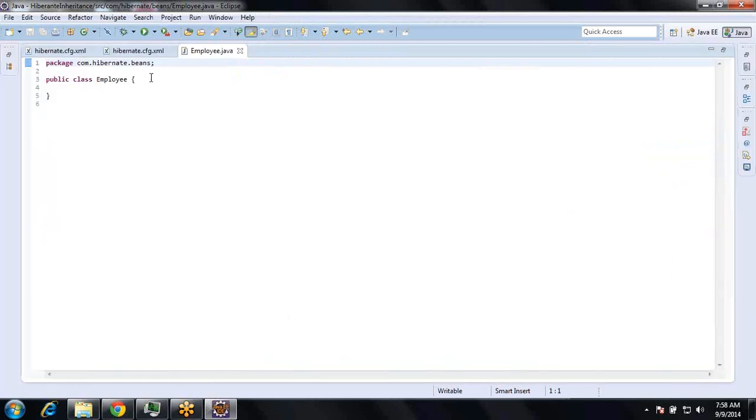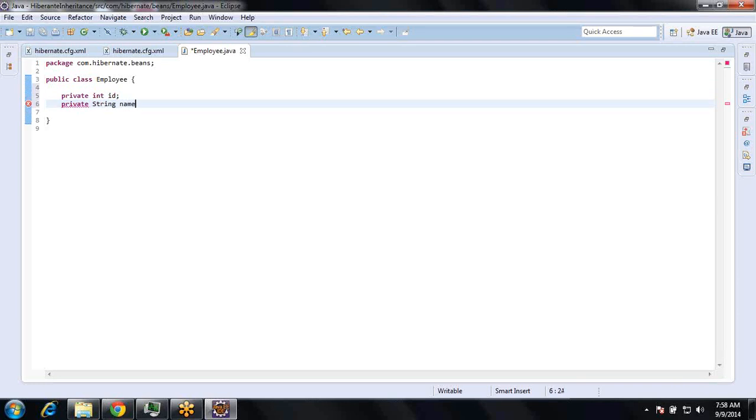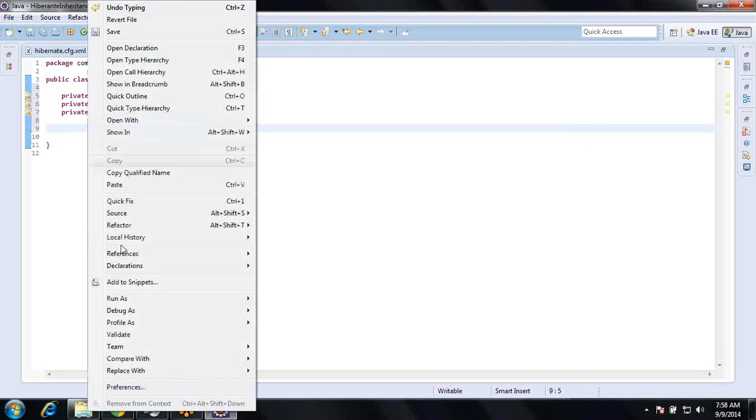Okay, so next what? Private int id, private String name, private String, what is age. Okay, so we generate getters and setters for it.